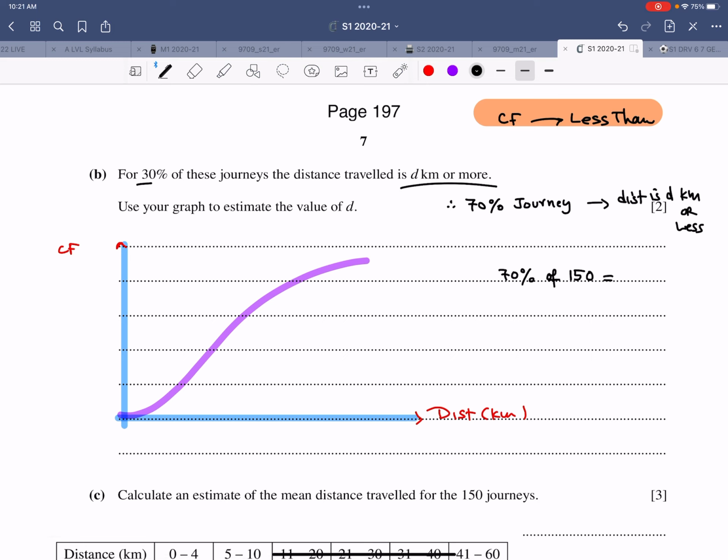So that is 70 and this is 35. That's 105. That is the cumulative frequency. Go to 105, draw a horizontal line, touch the graph, go down and read this value. This value comes out to be d. So that is for this particular part.